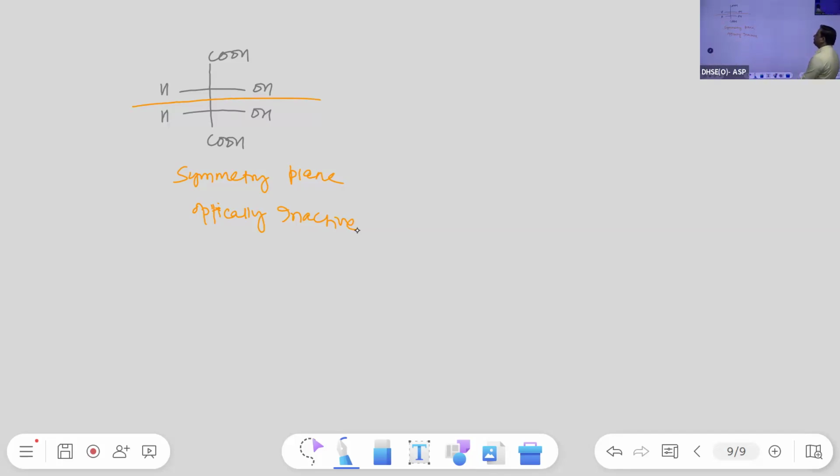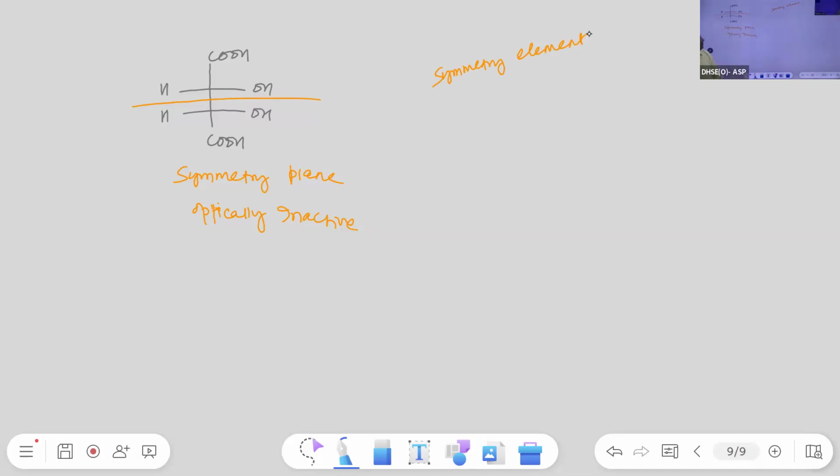If the compound contains more than one chiral center, then it can be optically inactive if it contains any symmetry element.